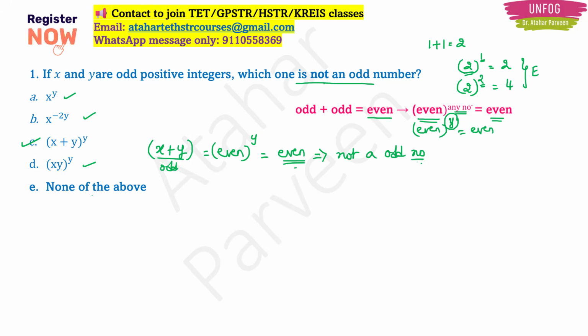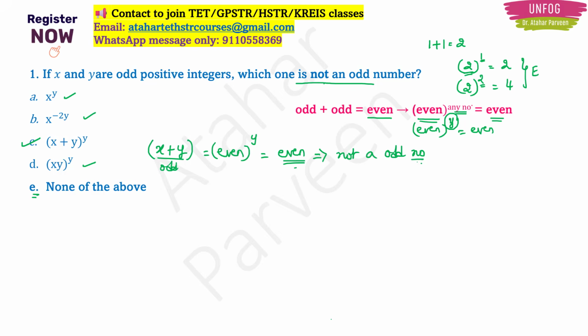Of course, option 5 is also there. Option E, none of the above. So they are telling that maybe from this time in competitive exams, this option E will also come, none of the above. So you need to make up your mind with this option also.